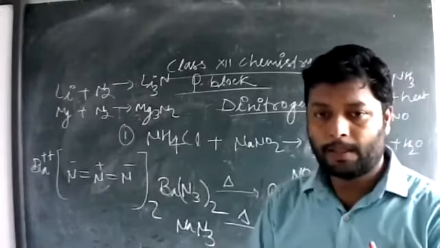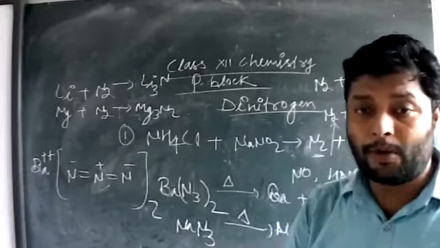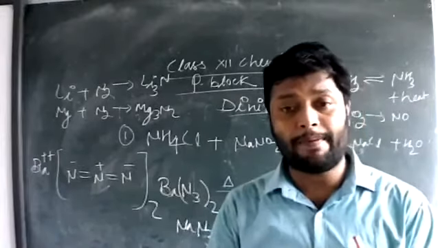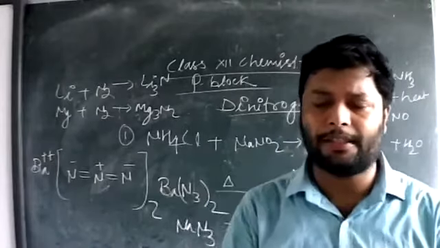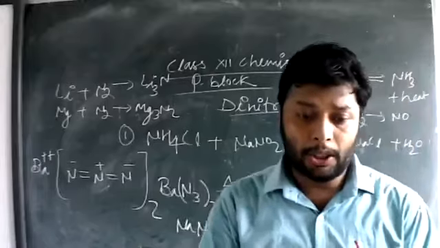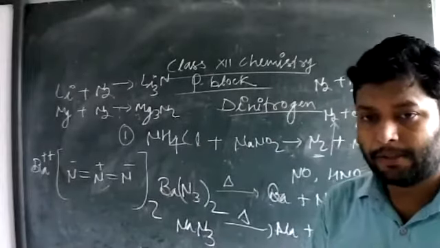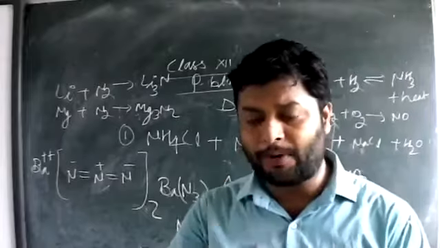The thermal decomposition of ammonium dichromate will give you nitrogen gas along with chromic oxide. You can balance the reaction. What will be the other product? I think you are getting the formula now.